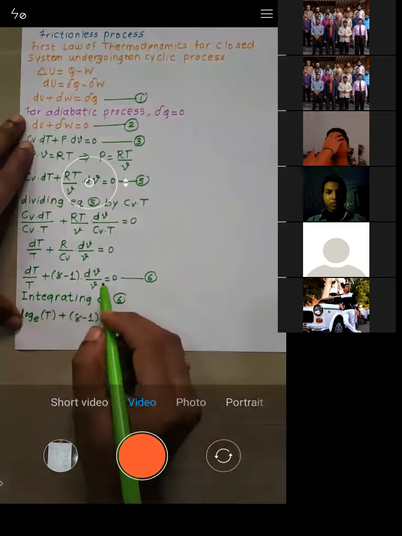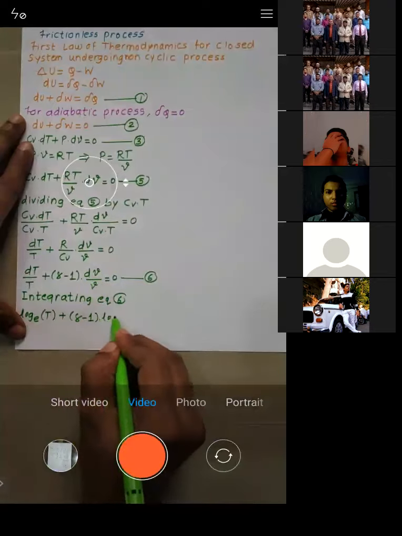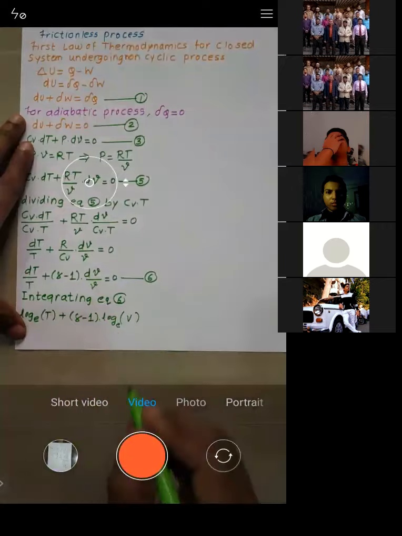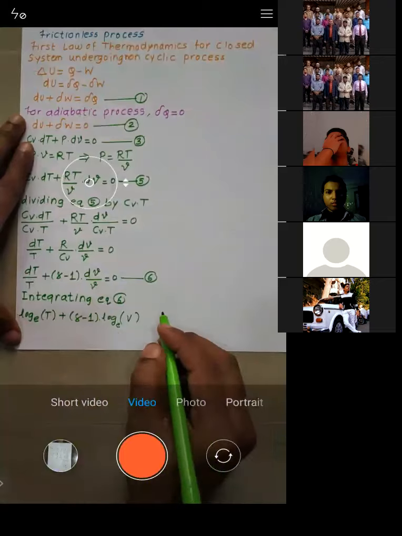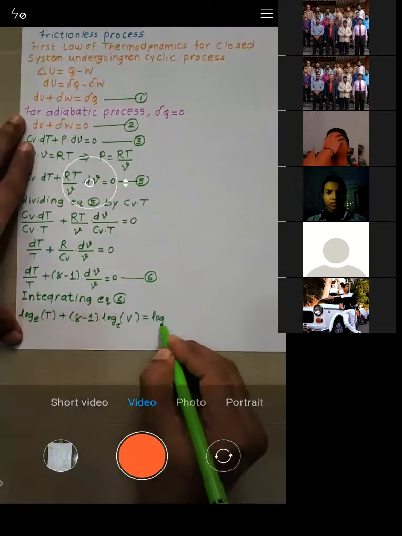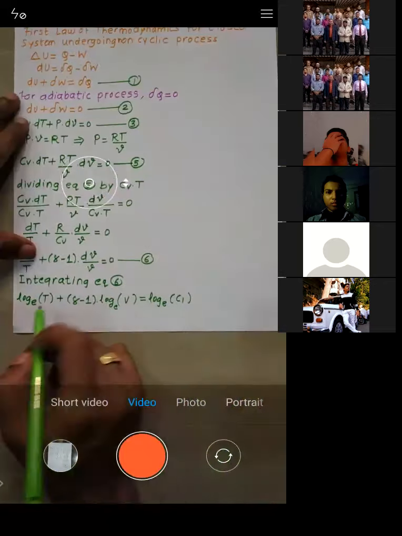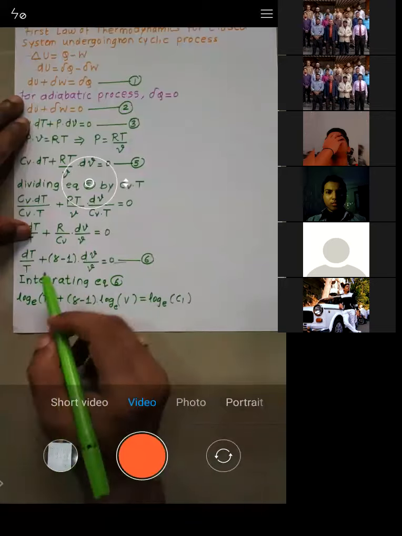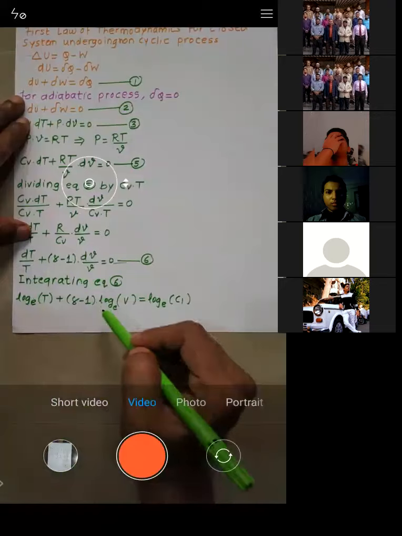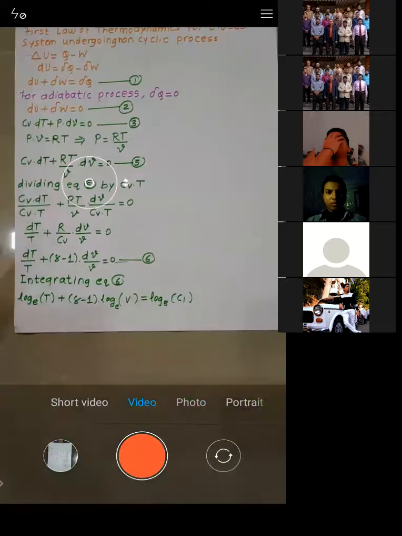What is the integration of dV by V? It's log V, again to the base e, is equal to, what is the integration of 0? Obviously it will be a constant value, so log e C1. Have you understood this one? Integration of dT by T is log T, integration of 1 by V is log V, and integration of 0 is again some constant value.